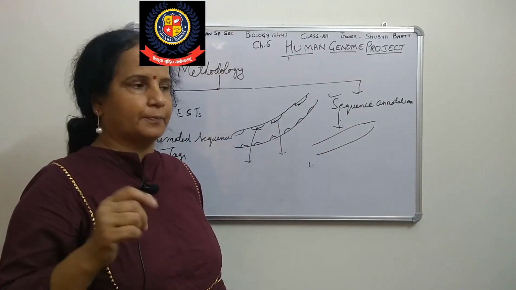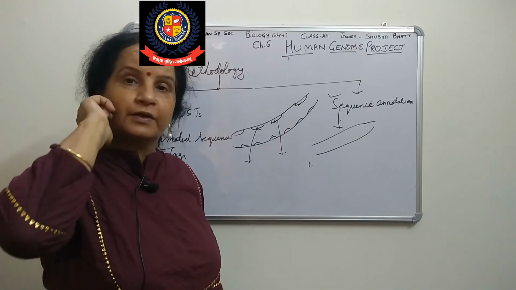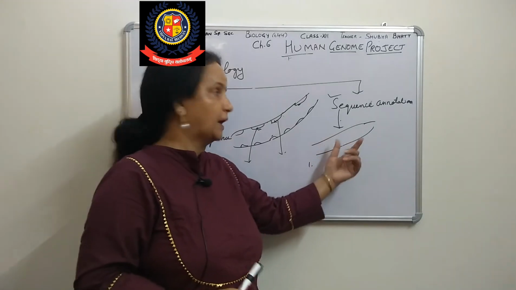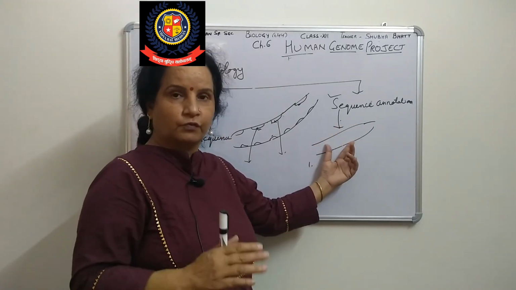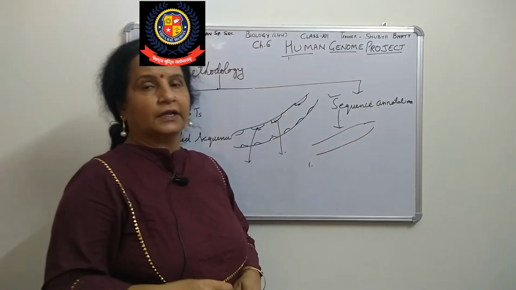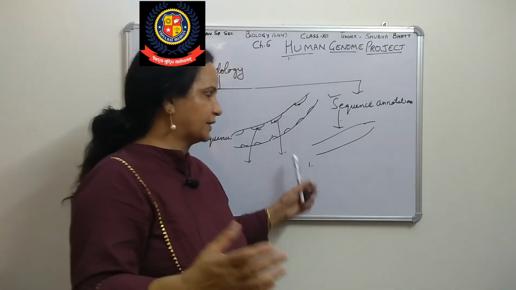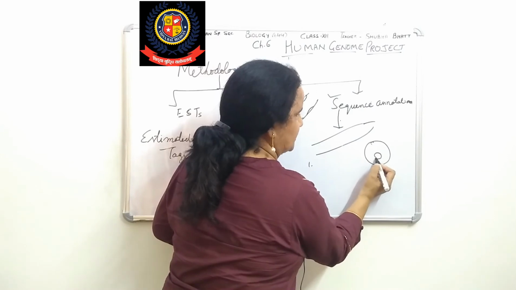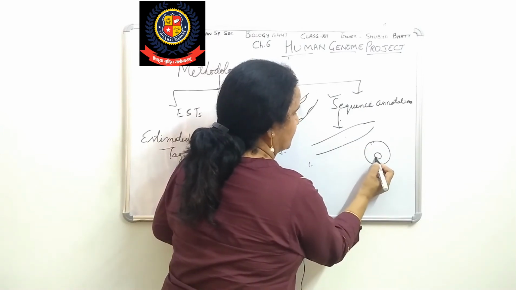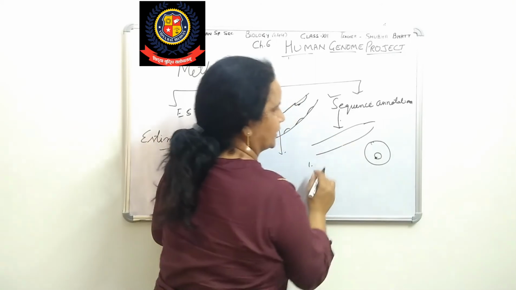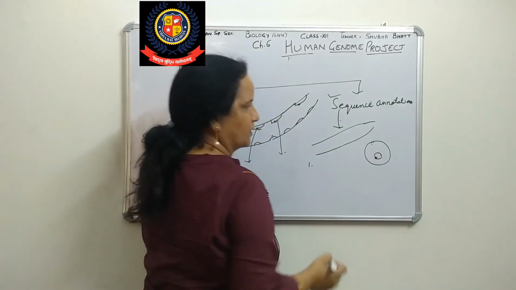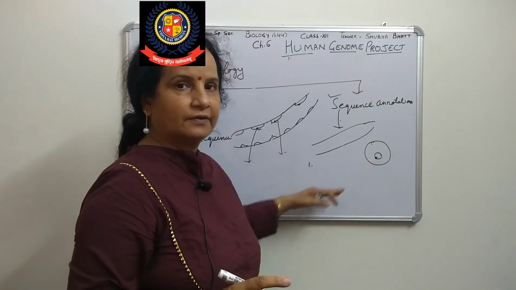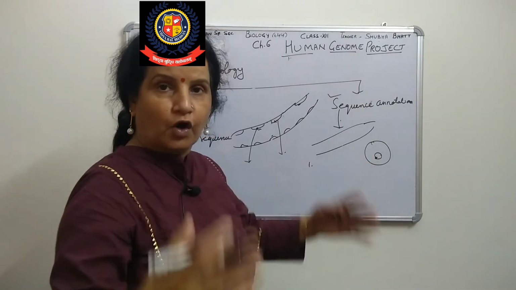You remember that in a prokaryotic cell we have a plasmid. Plasmid is circular DNA. In that circular DNA we will attach the sequence which we want to study. That is a vector. Suppose this is the bacteria, and in that bacteria there is a plasmid. In that plasmid we attach this DNA, and then it will multiply. When the bacteria replicate, the plasmid will also replicate. In that way we get a number of copies.